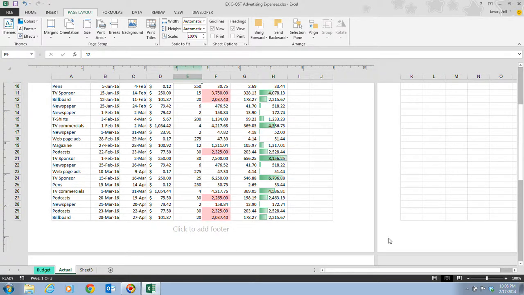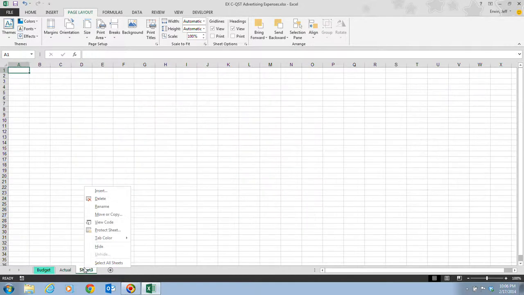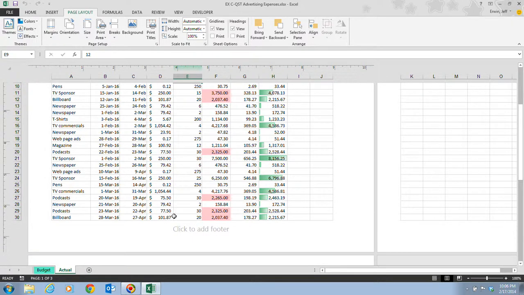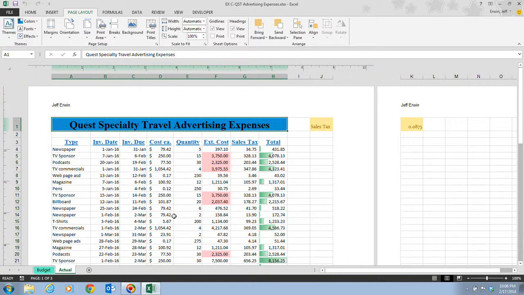Now step 9 tells us that we're going to right click the sheet 3 tab. And of course, once we do that, we're going to click on delete, just like we did the other ones a little bit earlier. And then of course, we're going to press on our control and home to get back up to the top of our spreadsheet, and we're going to save our spreadsheet.